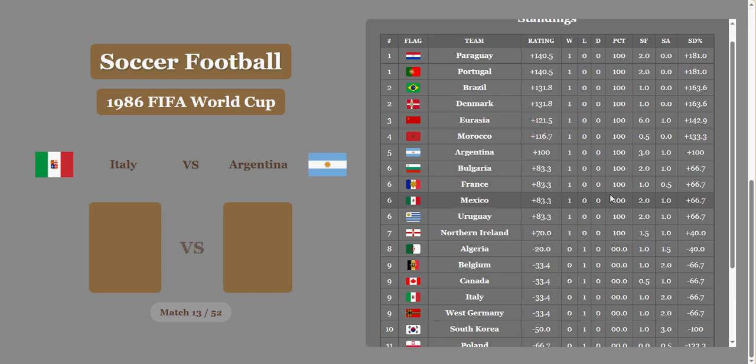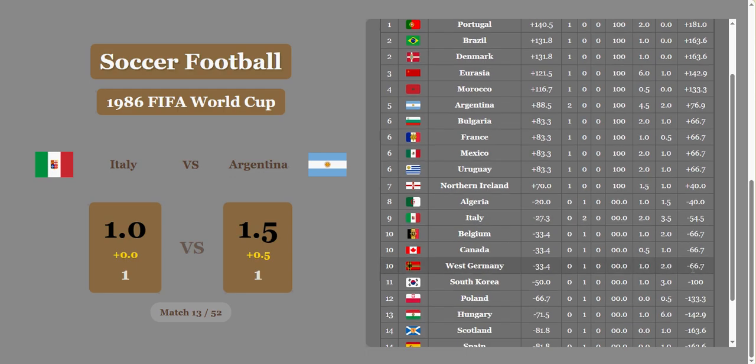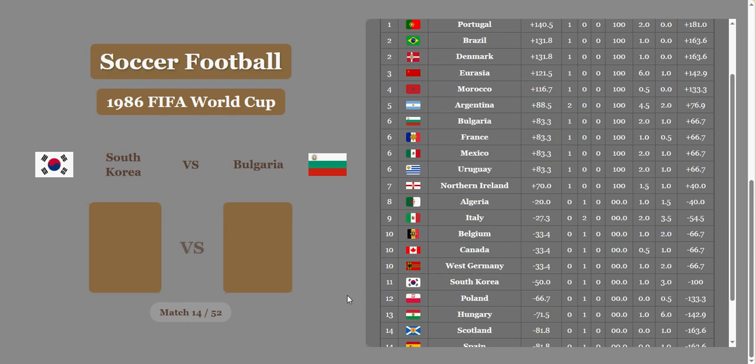Next game, Italy versus Argentina. Italy needs this one, but they draw, and I think Argentina back then is going to get a half goal. They will. So Argentina will stay in 5th place, it looks like, but Italy is in 9th now. I think they actually went up from that because they had a loss last time. So, oh wait, no, yeah, they did.